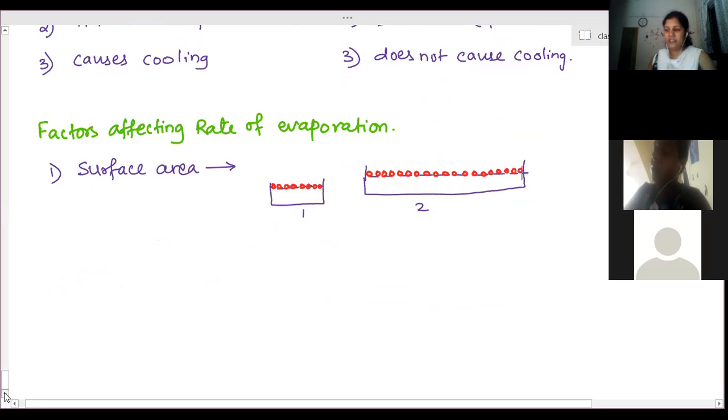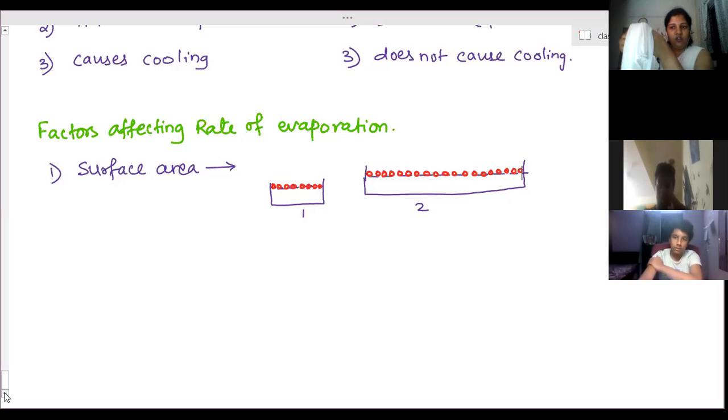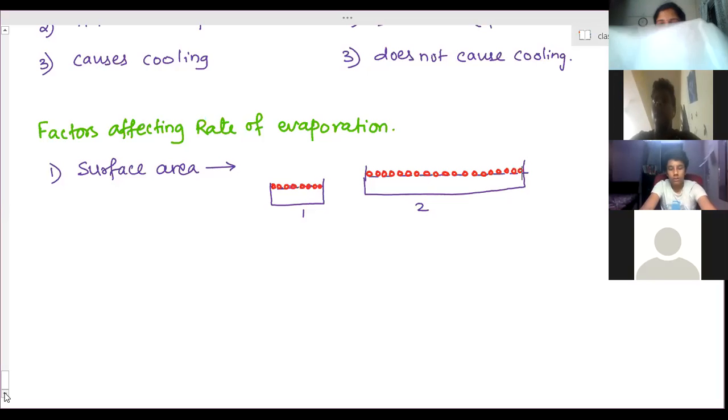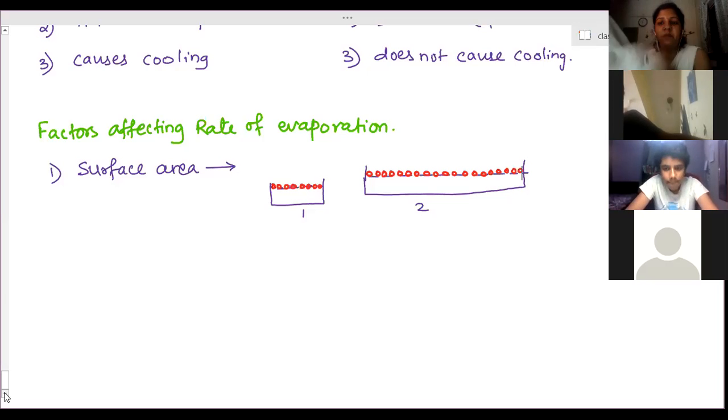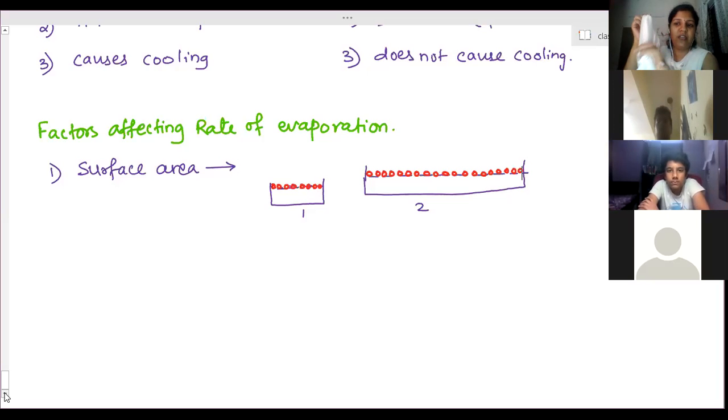Yes. Another example is the drying of clothes, wet clothes when you dry. Suppose this is a cloth, and you tie it like this, and another cloth of the same kind you spread and put on the rope. Which one will dry up faster? The spread cloth. The cloth which is completely spread out will be dried up faster as compared to the cloth which you have put like this.